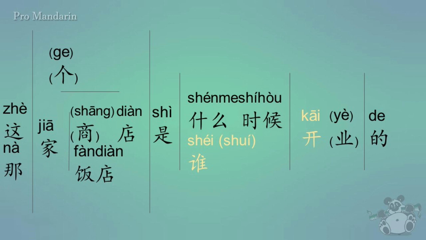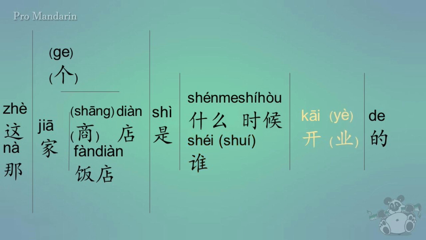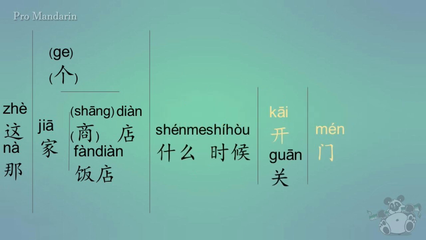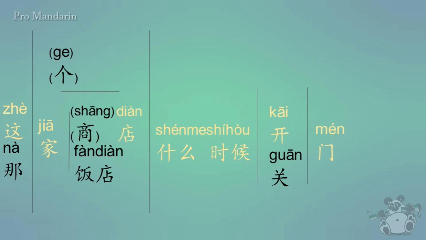And then if we're going to use kaiye, which means that it's an opening of the store, we're going to say 什么时候, as in when did this happen? When did this store open? Now, there's various ways to say when does the store open rather than when was it opened or when did it start in business. But the most common way that you usually hear is 开门, or in other words, open door. So if I were to say, when does this store open? I could say something like 这家店什么时候开门? So when does this store open?